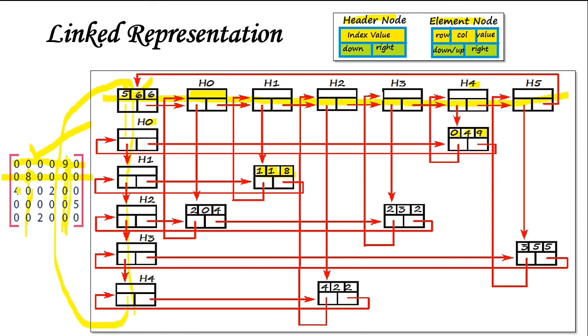Next you see the first one, 4 is there. So I will write 4 over here, and specify its row and column number. If you consider this row, you have once again 2 over here, right? So the right arrow should be connected to the next node where you have 2 as the value. After that, no other values are there, so connect back to the previous header node. This is how we write the linked representation. For all the elements we do it like this.